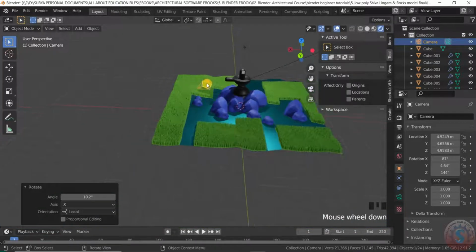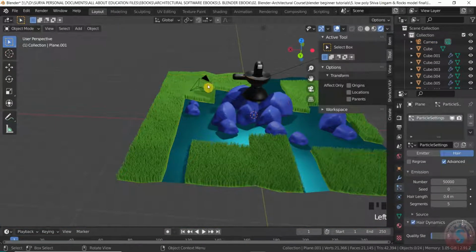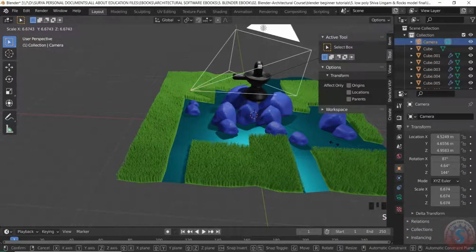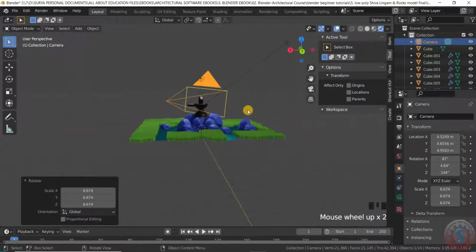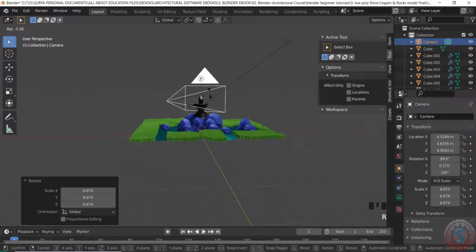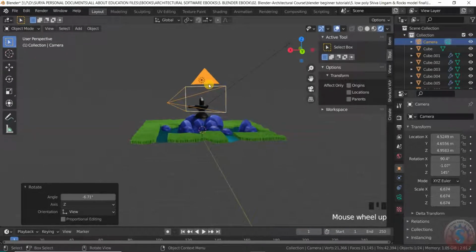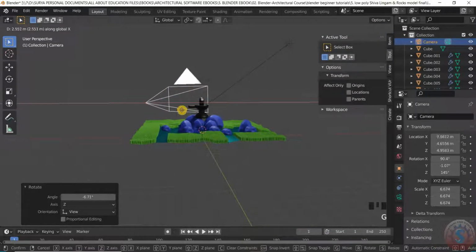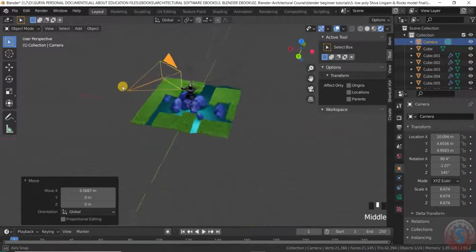I want to increase the scale of this, with S, increase the scale, and R to adjust it straight, with the G axis.